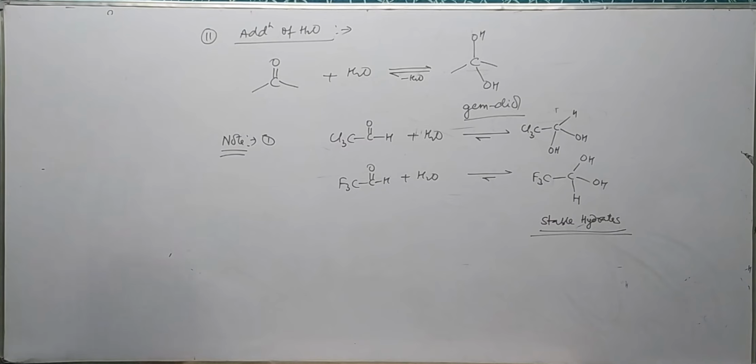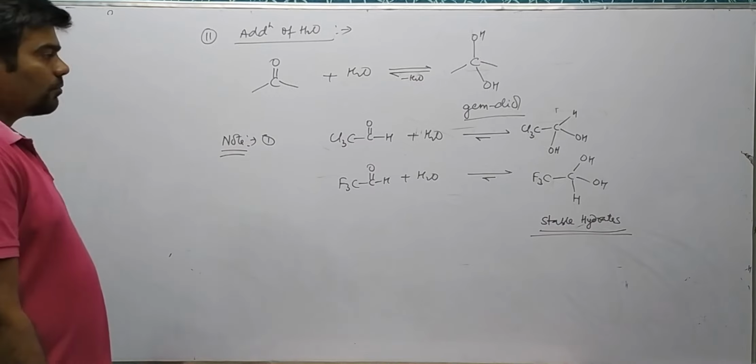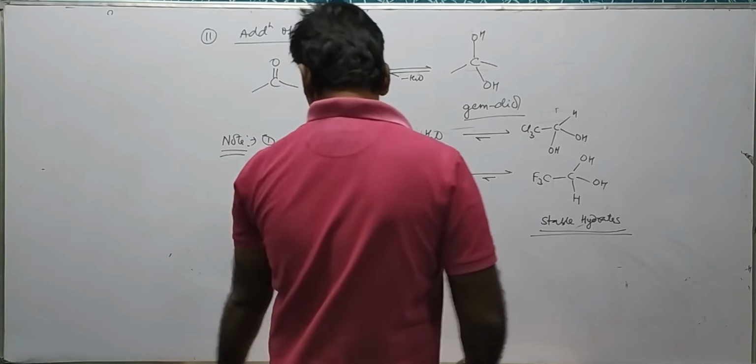Okay. Now, next, cyclopropanone, ninhydrin and glyoxal also form stable hydrates.